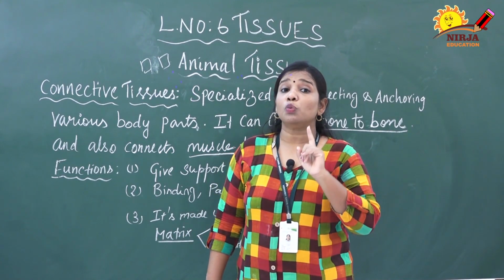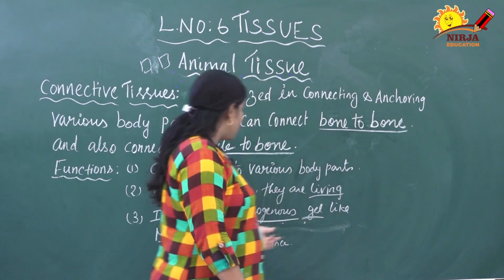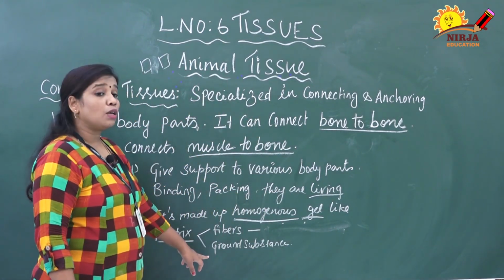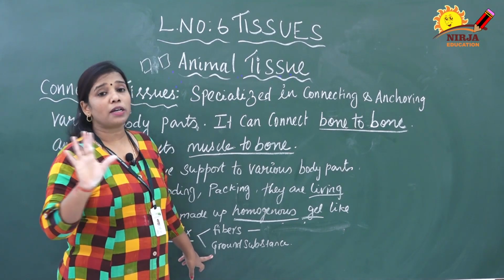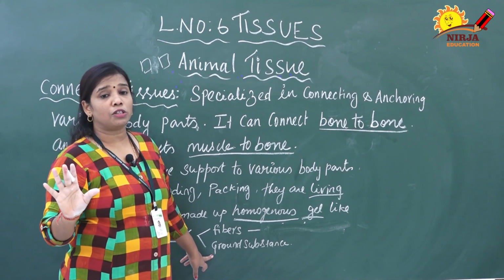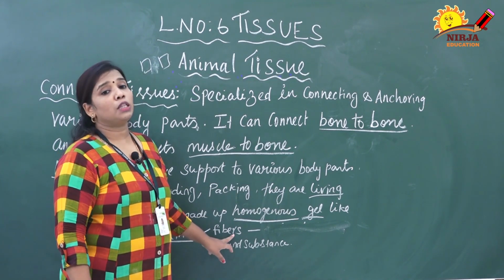This matrix is very important. This matrix is composed of two substances. One is fibers, another one is ground substance. What is matrix composed of? Matrix is nothing but a homogeneous jelly-like substance. It is made up of two types of substance. One is ground substance, another one is fiber.